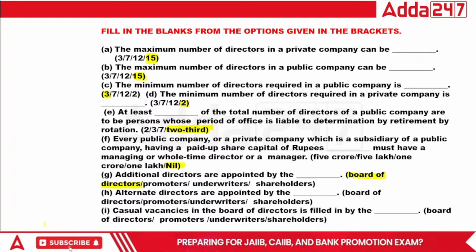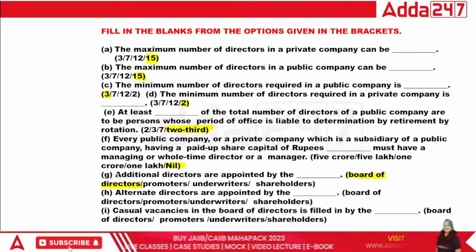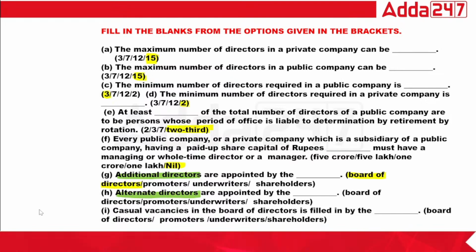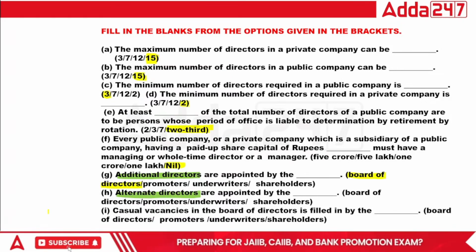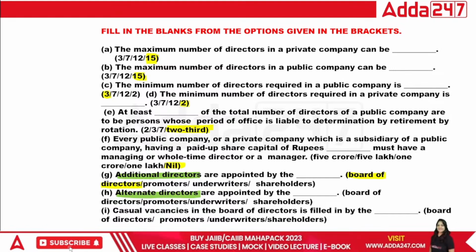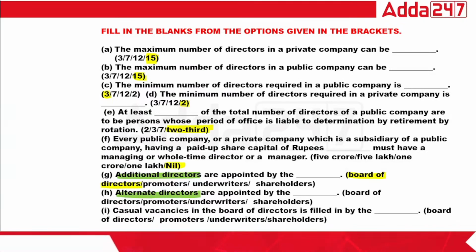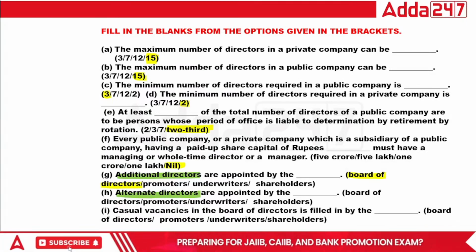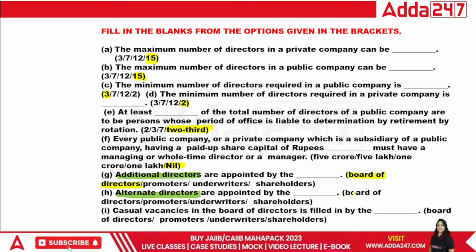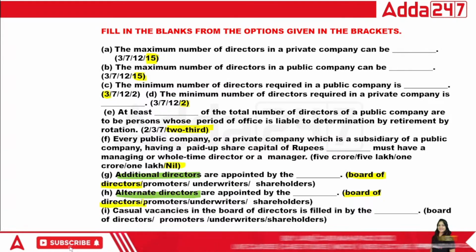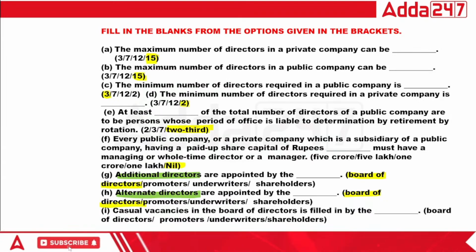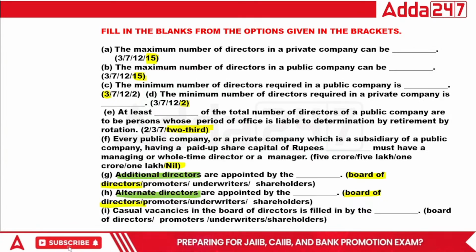Alternate directors are appointed by, a very good question. Additional directors, alternate directors are appointed by which person? Directors, promoters, underwriters, shareholders. So here in this point, the board of directors is the right answer. Okay, board of directors. Now, the last one.